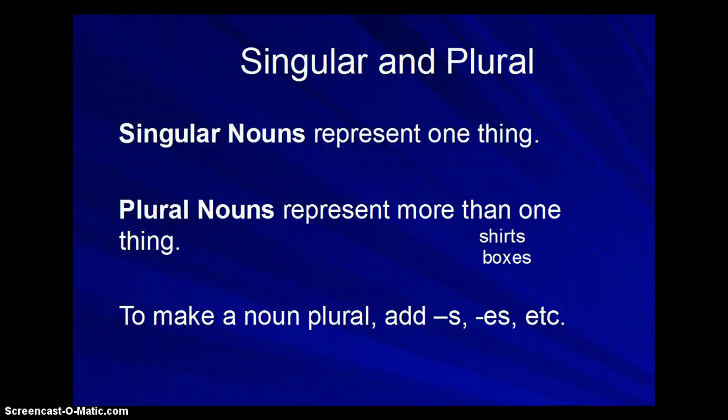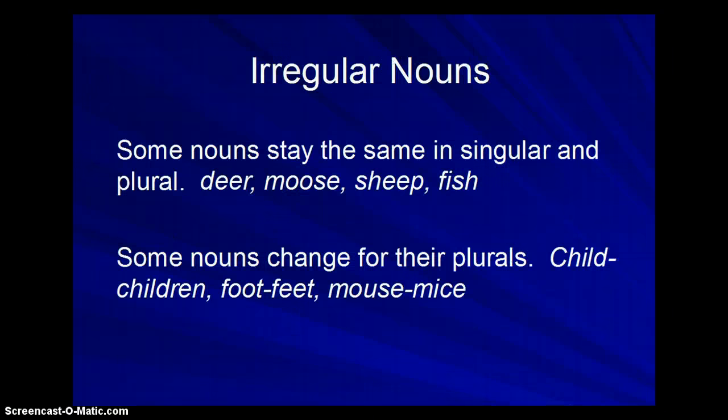So singular, plural. We also have some nouns that are irregular, which means they're not normal. They don't follow the same rules for changing to singular and plural. Like for instance, some nouns don't even change when they become plural. Deer, moose, sheep, fish. Whether you have one or 100, you still say deer. One deer, 100 deer. 10 moose, 20 moose. One moose, doesn't matter. Some nouns change completely when they become plural. They don't add s or es. Like one child becomes multiple children. Foot becomes feet, mouse becomes mice, tooth becomes teeth. You get the idea. Again, no real rules for them. You just got to learn them.